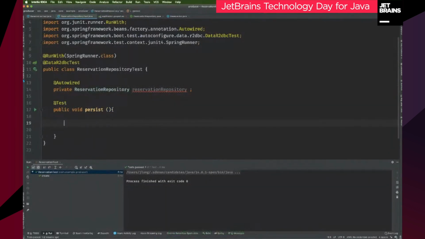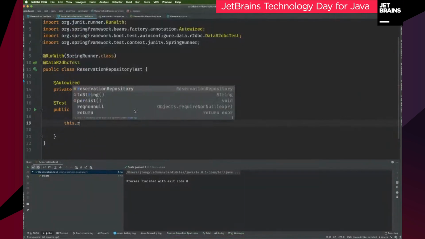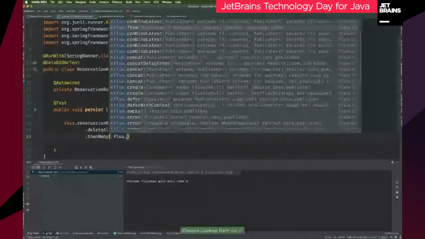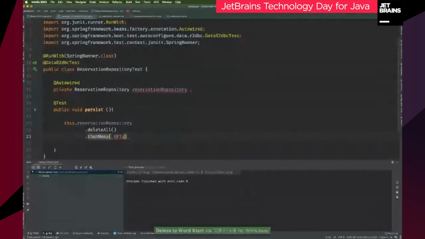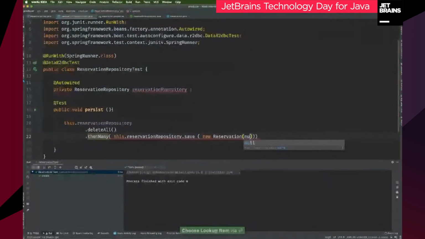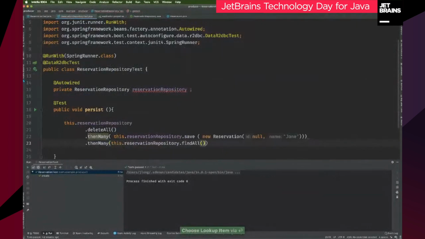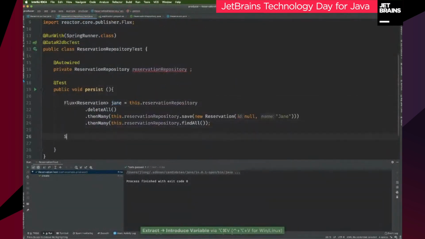What I want to do is write some data to the database, delete everything there first, and then write some data, and then prove that I got the data back. So I'll say this.reservationRepository.deleteAll. Then I'm going to write this new record. I'll say this.reservationRepository.save, new Reservation, passing in null, and then Jane for the name. And then I'll say this.reservationRepository.findAll. And if I'm not mistaken, that pipeline should have resulted in one result.